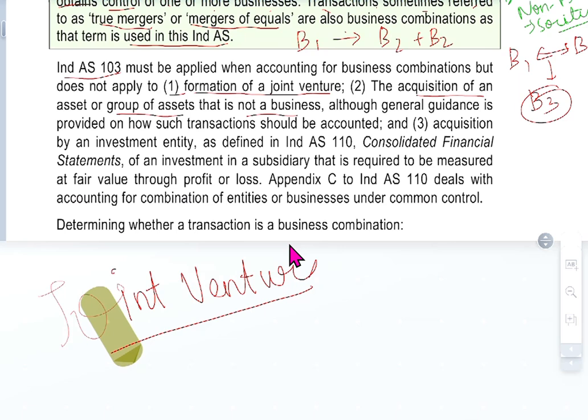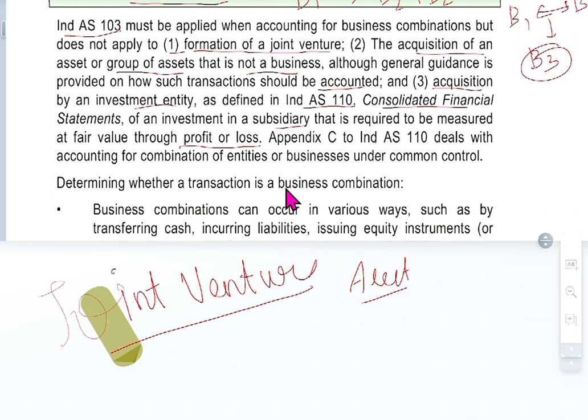So, taking over one or two assets. If you're taking over one or two assets, that is not an acquisition of a complete business. An acquisition by an investment entity, as defined in Ind AS 110, consolidated financial statements, of an investment in a subsidiary is required to be measured at fair value through profit and loss. Appendix 3 of Ind AS 110.